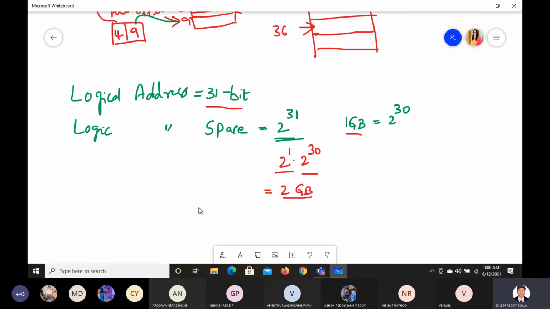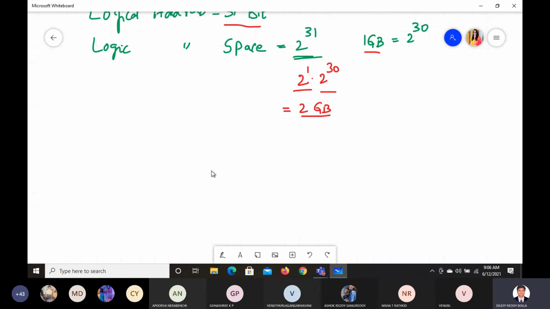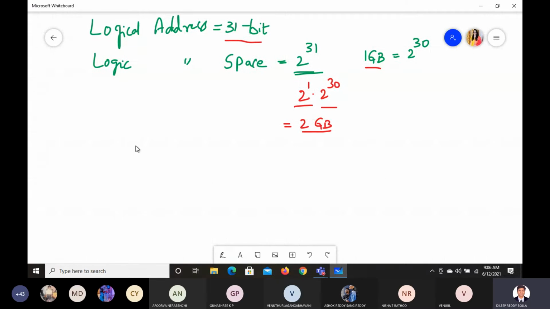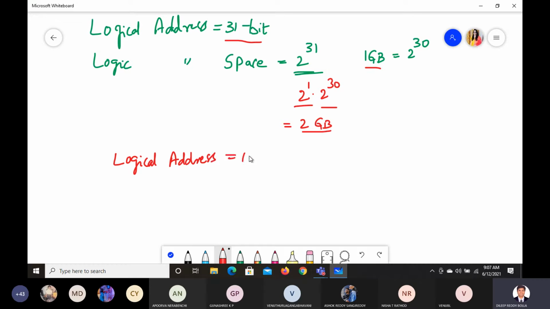Correct? Same thing, if we try to view it in a different way, let us say we have a logical address space of 128 MB. Then what is this 128 MB? So what is 1 MB actually? How did we get 2 power 31 as 2 GB?